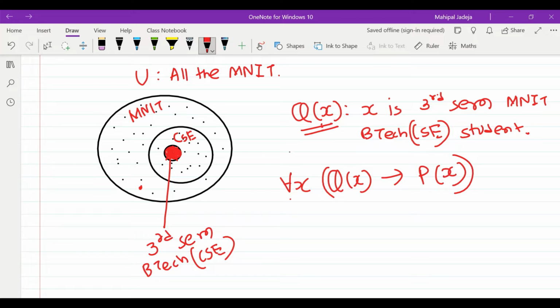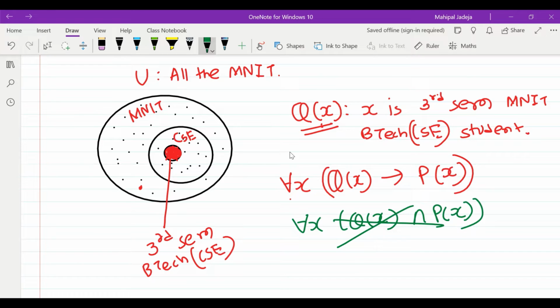So you need to notice here that if I write for all x Q of x and P of x, then this is wrong. Why? Because if I write like this, that means for all the domain points, for all the students, they are MNIT BTech CSE third semester students, and they have registered for logic in computing subject. So this is wrong, right? So the correct representation for the given English statement is this.